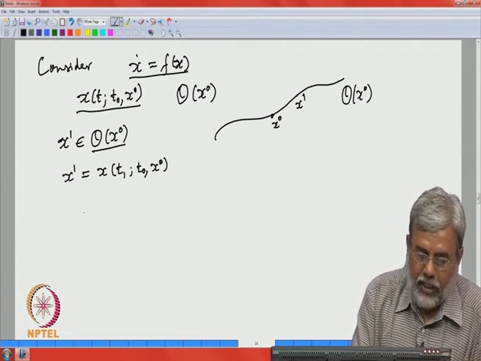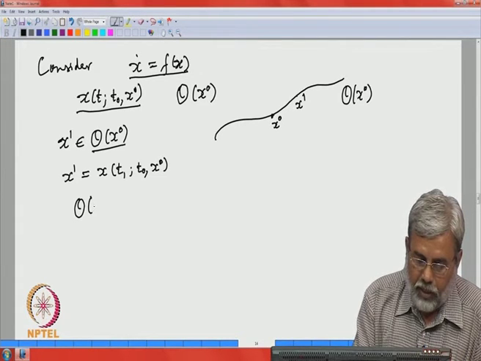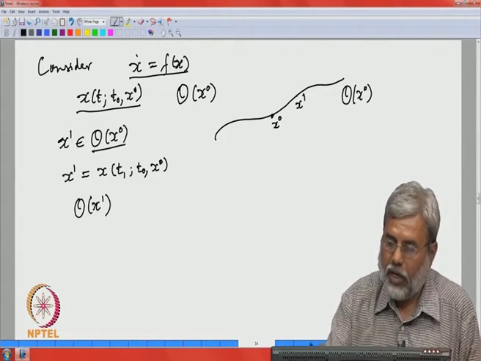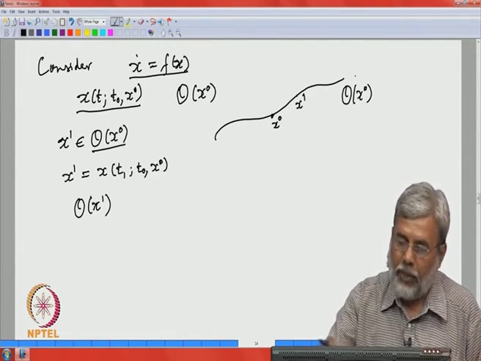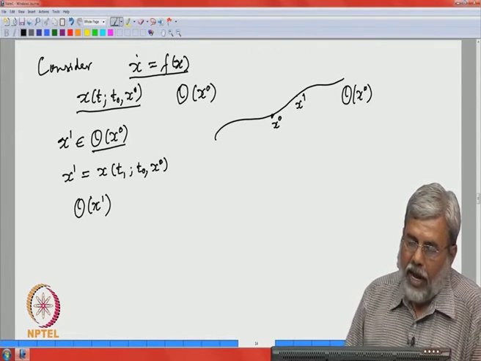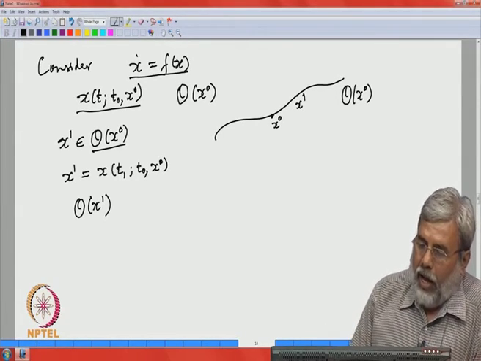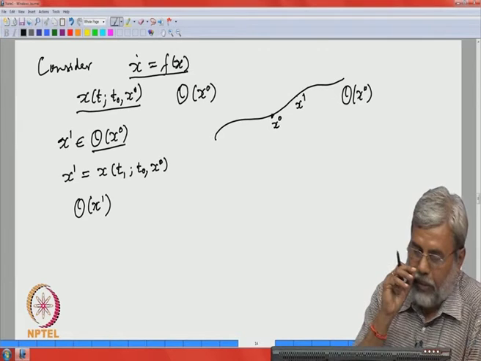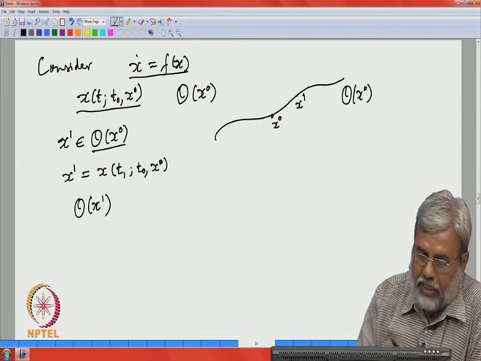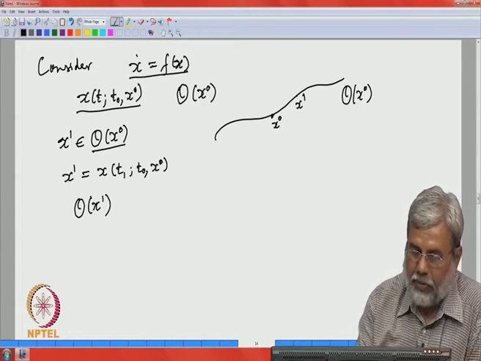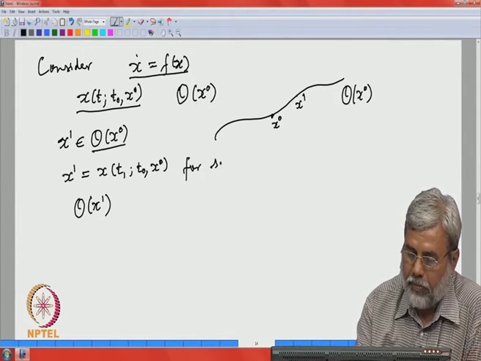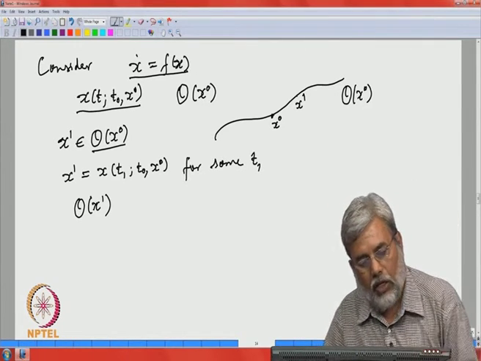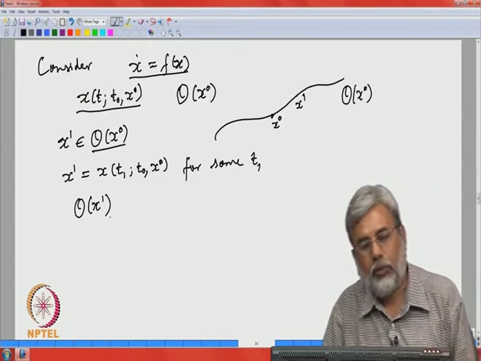And now I ask the question, what is the orbit of x 1? So, here is the picture. I am considering an orbit through a given point x 0, and now I am picking a point on that orbit, x 1. And by definition x 1 is this for some t 1 in R 1. Okay. Now I am asking the question, what is this O x 1?